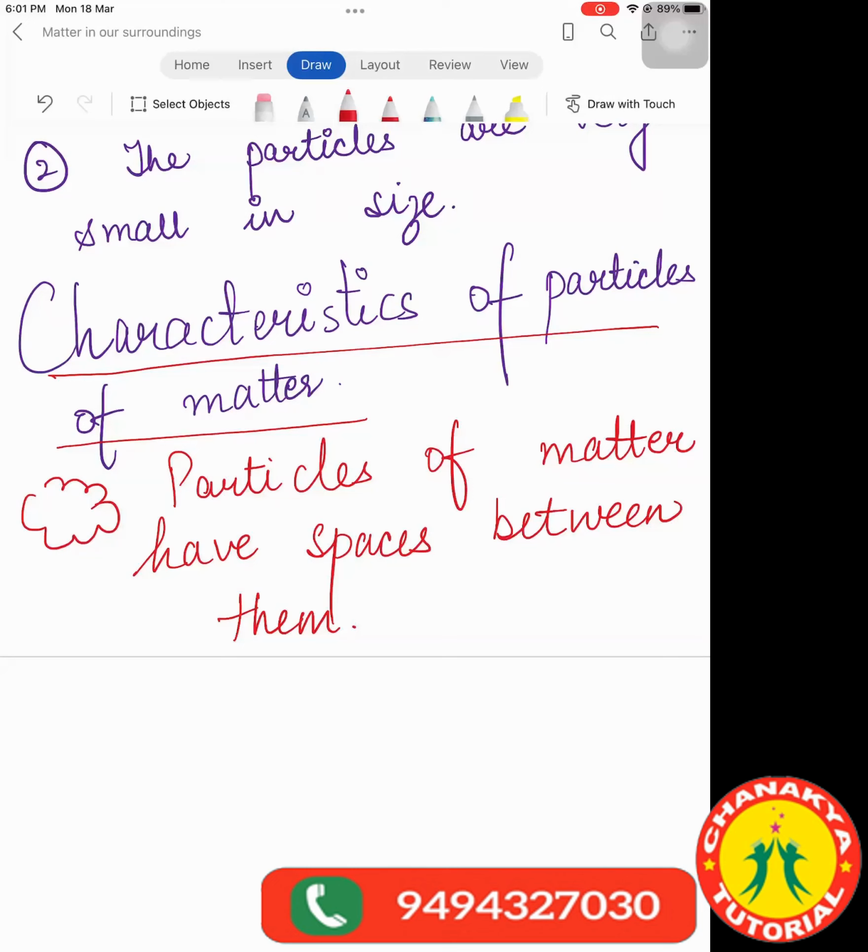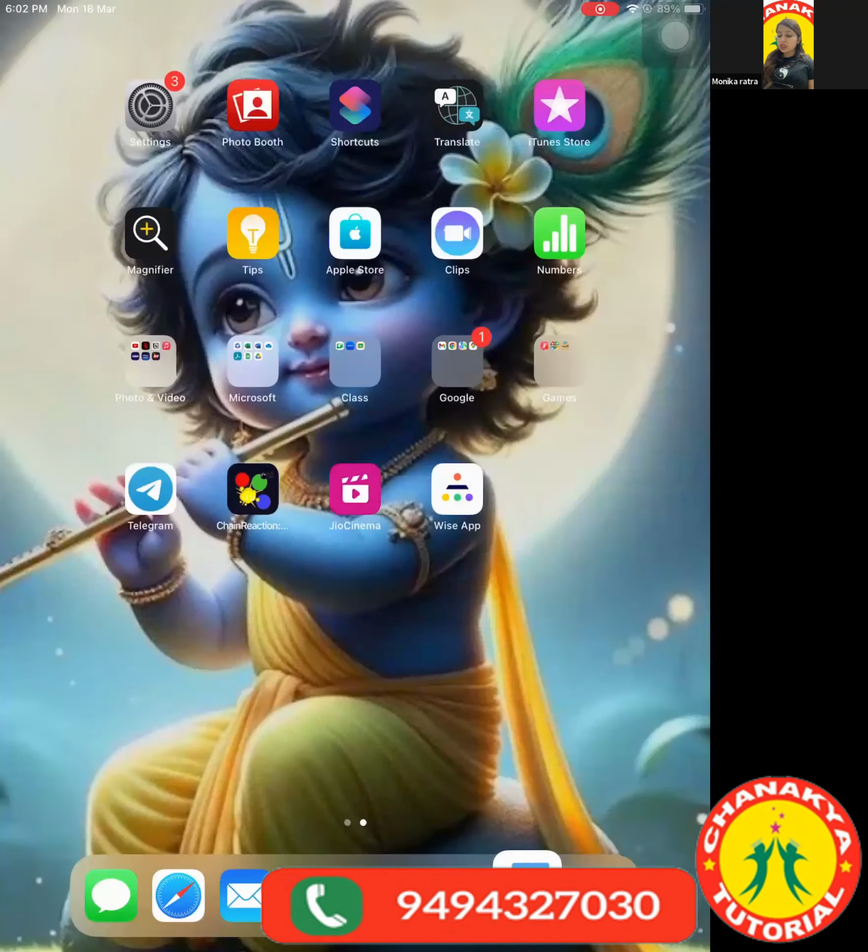Ma'am, the honey settles down in the milk, but if you keep it for a while, it will dissolve in the milk. Ultimately, they get mixed with each other, right? So this shows us that the particles of matter have spaces between them.